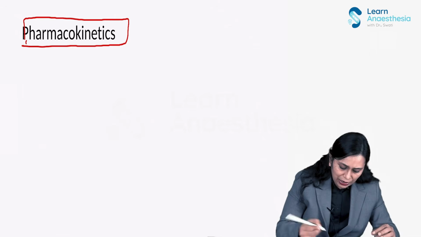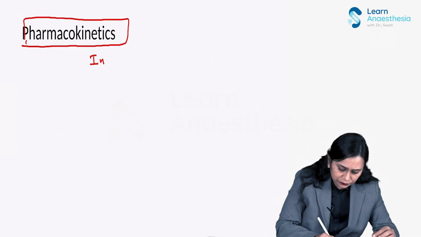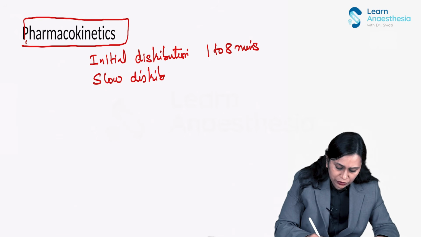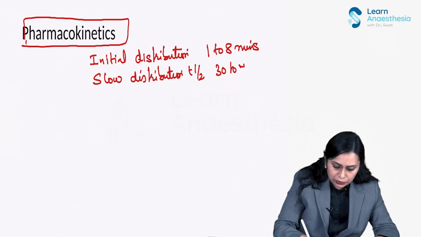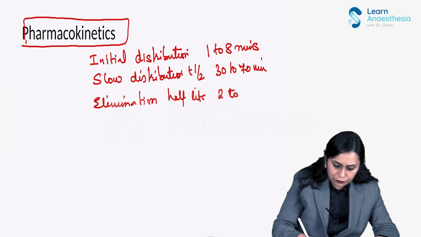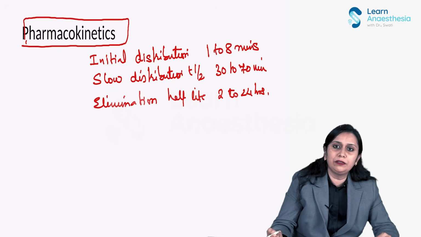So I am writing that propofol initial distribution takes 1 to 8 minutes. Slow distribution, or redistribution rather, we should say, has a half-life of 30 to 70 minutes. And the elimination half-life is 2 to 24 hours, depending upon the infusion rate.